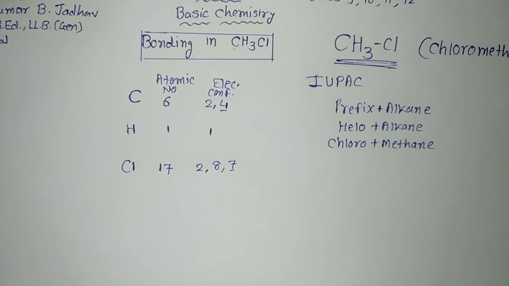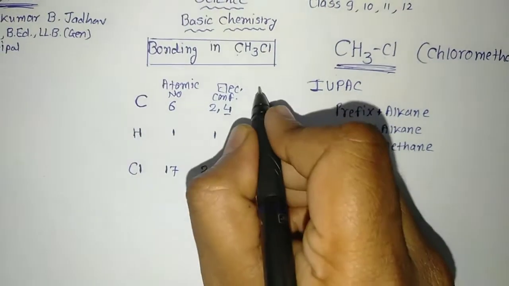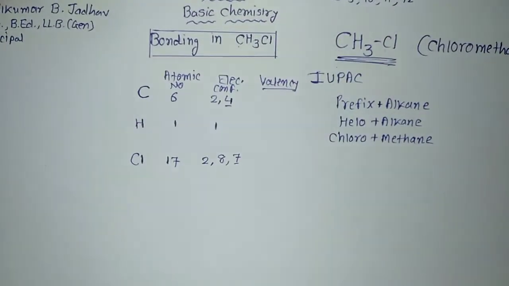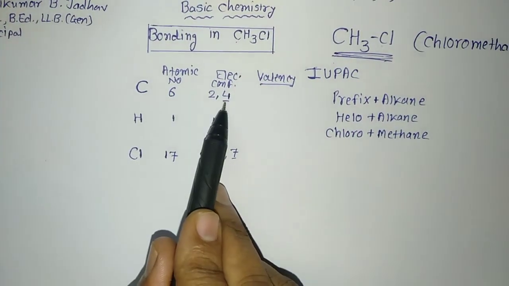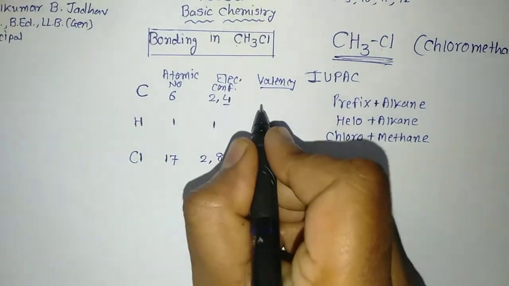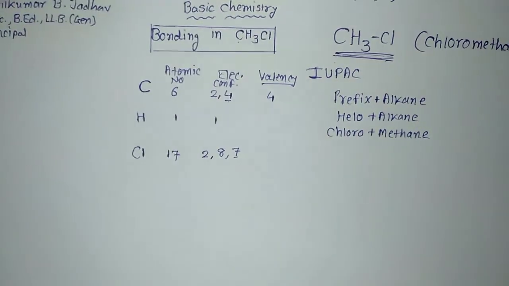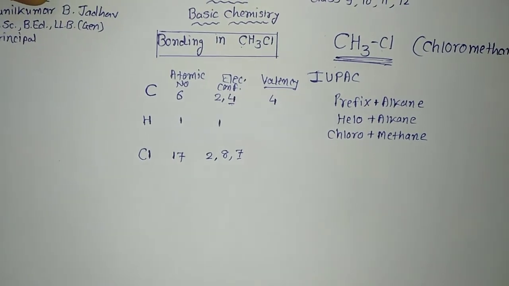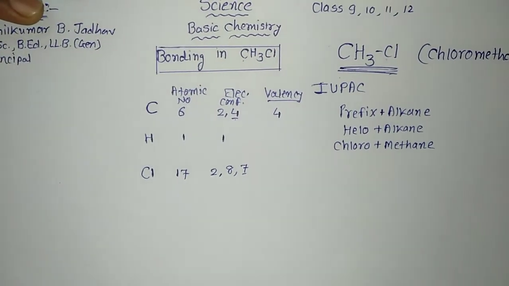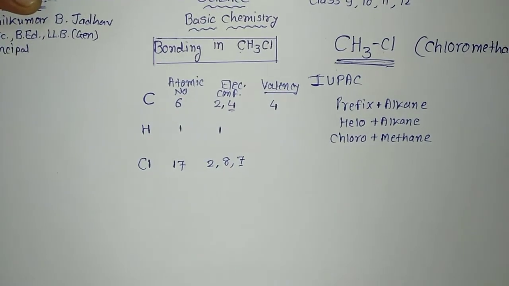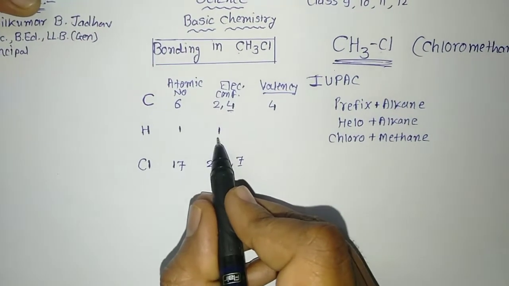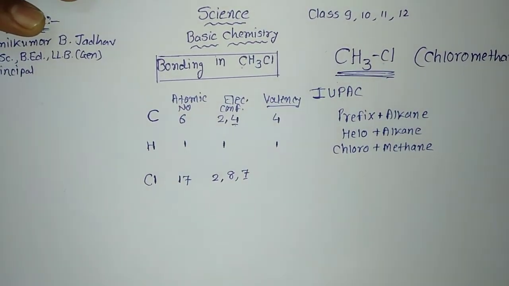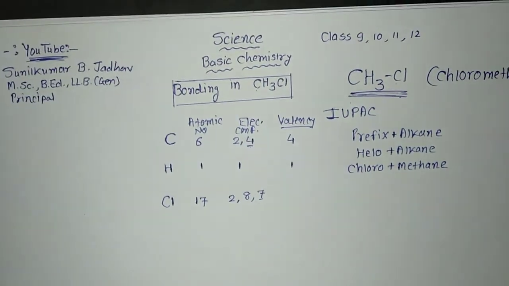So what valency is there for each one? We'll write it. Valency for each element. For carbon you can see in the outermost orbit 4 electrons are there, so its valency will be 4. To complete the octet structure, meaning 8 electrons in the outermost orbit, it has to gain or lose 4 electrons. If we are talking about hydrogen, it has to make it 2 and it has 1, so its valency is 1, again in the outermost orbit 1 electron.